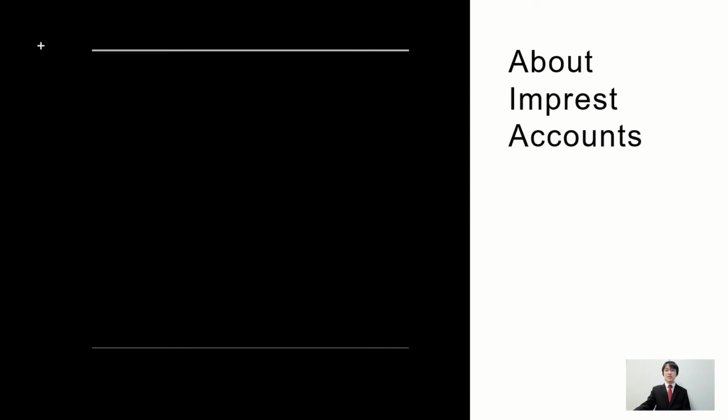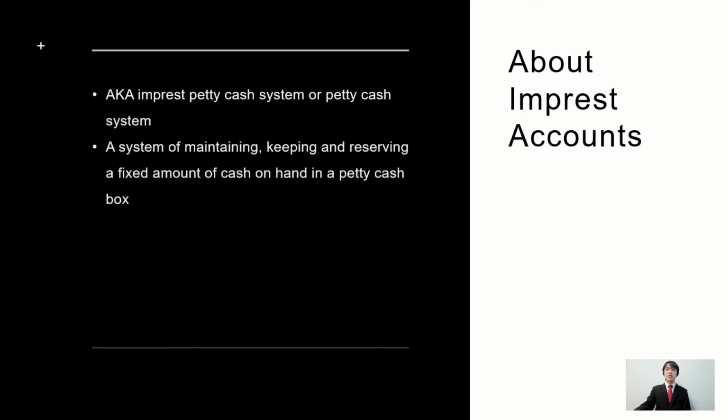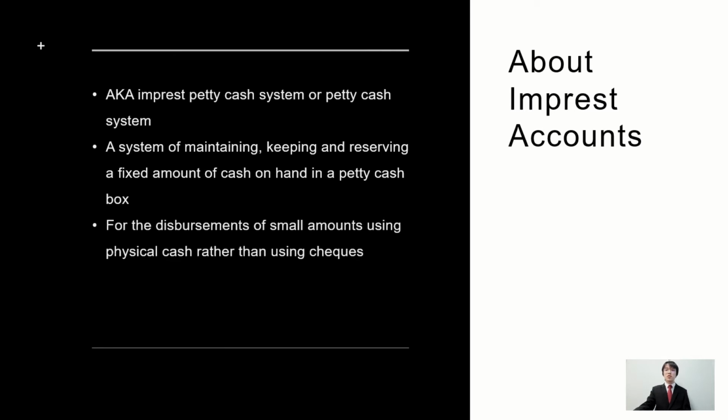Another common control procedure for the control of cash is the imprest accounts. Imprest accounts, also known as imprest petty cash system or just petty cash system, is a system of maintaining, keeping, and reserving a fixed amount of cash on hand in a petty cash box for the disbursements of small amounts using physical cash rather than just using checks. The fixed amount of cash is also known as the imprest level.